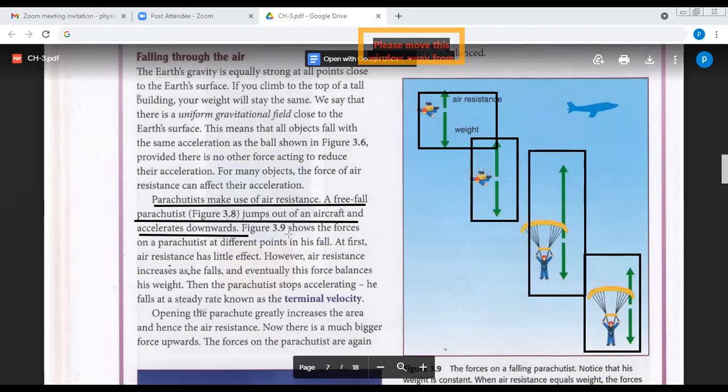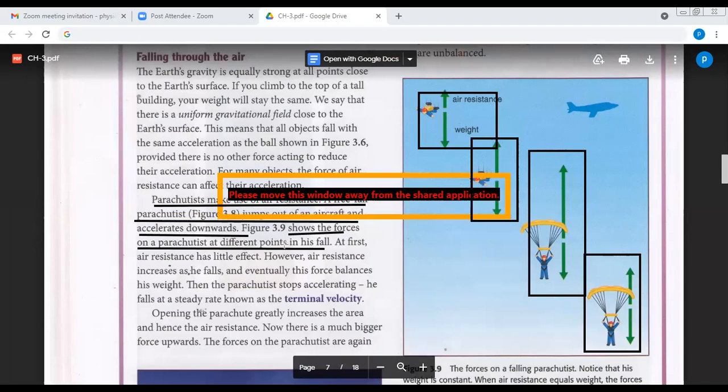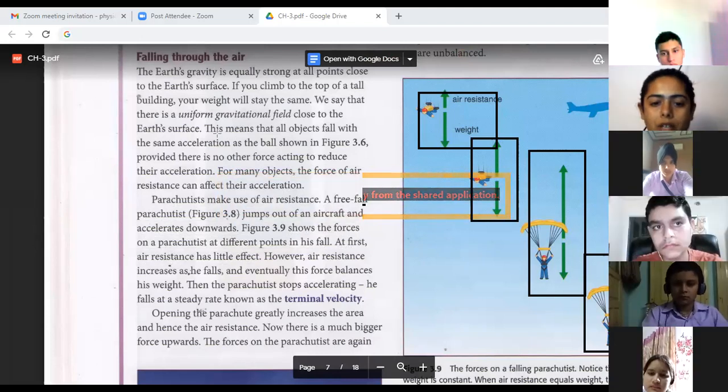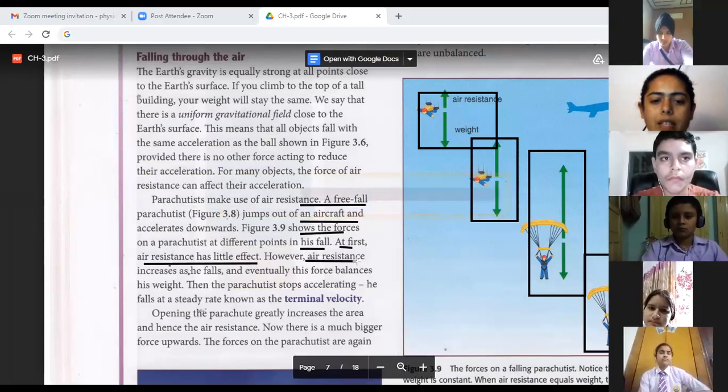Figure 3.9 shows the forces on the parachutist at different points in his fall. At first, the air resistance has little effect because air resistance is very less at the first point. Then, however, the air resistance increases as he falls.